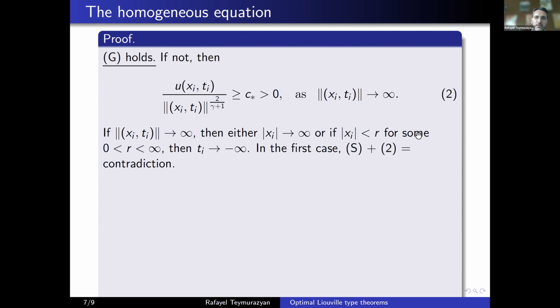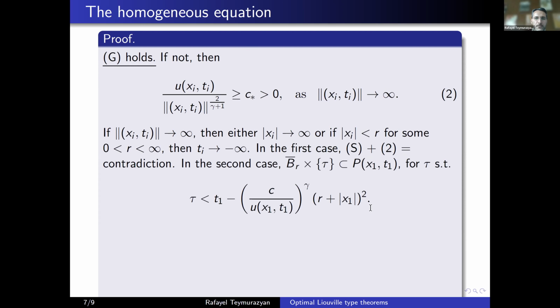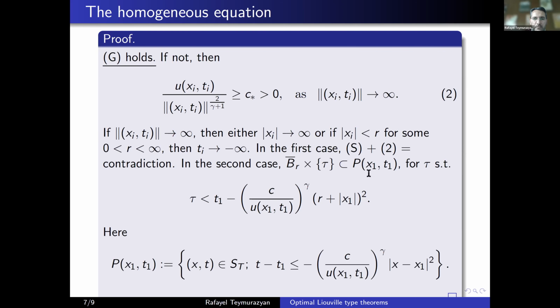Xi cannot go to infinity, so we have to be in the second case. Xi is bounded for some r, and we are going to infinity using the time variable. Otherwise, this will not go to infinity. But in the second case, if you choose some tau like this, smaller than this ugly number, this P x1 t1 is the paraboloid defined like this. So once you choose tau smaller than t1 minus this number, you can ensure that any point in BR times tau is in this paraboloid.